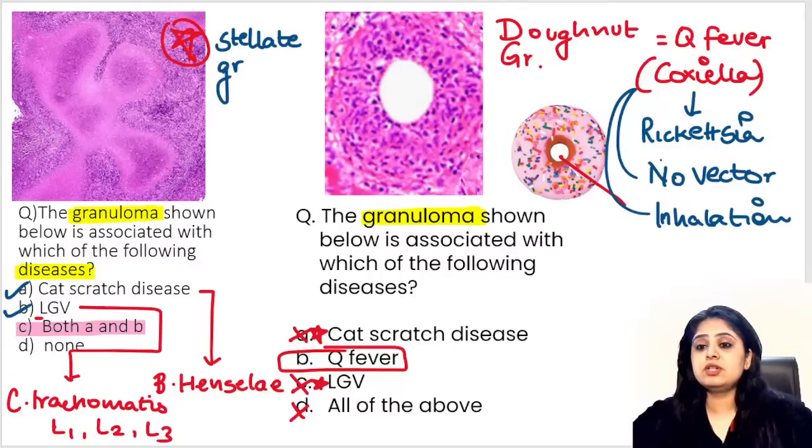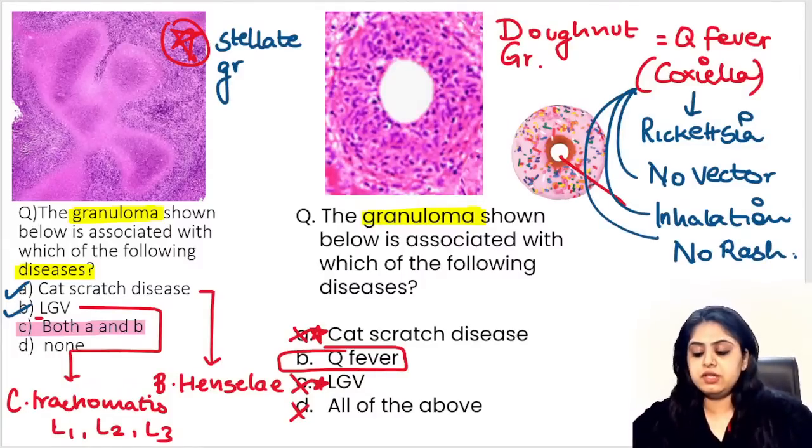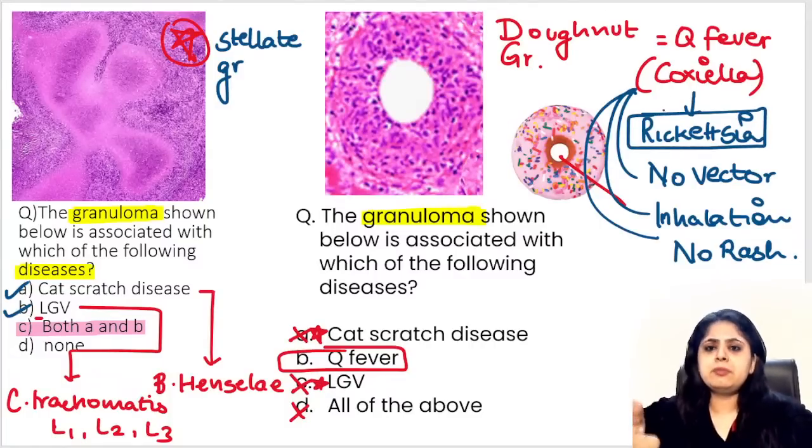It is inhalation. तो अब common sense है, जब कोई bite ही नहीं होगा तो कोई rash भी नहीं होगा. So there is no rash that you see with Coxiella. So please remember all the Rickettsia family members, tick bite, mite ka bite, lice bite, all of them have a vector. Vector hoga, rash hoga. In Coxiella, no vector, no rash. It is gonna spread by inhalation and it causes a fever called Q fever.